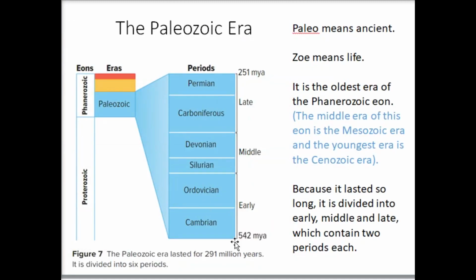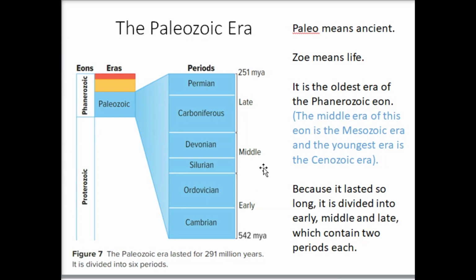Now, as you can see, according to this time scale, the Paleozoic era lasted for 291 million years. So that's a long, long time. And it's divided into 6 different periods. Now, you will have to memorize the names of these periods in your exam. So best of luck with that.